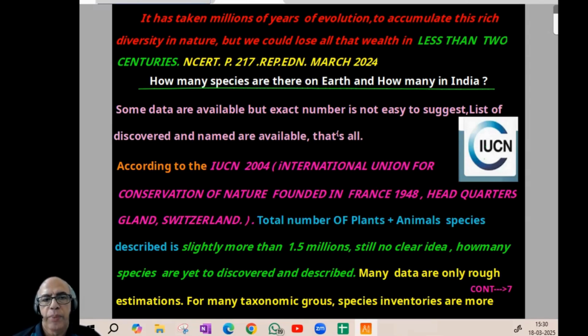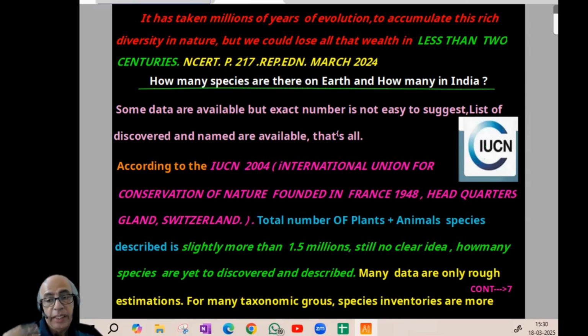Now our next topic: how many species are there on Earth and how many in India? See, basically, some data are available, no doubt. But an exact number is not easy for anybody to suggest at any time, because that much difficulty and confusion will be there. You'll be able to follow when we proceed.